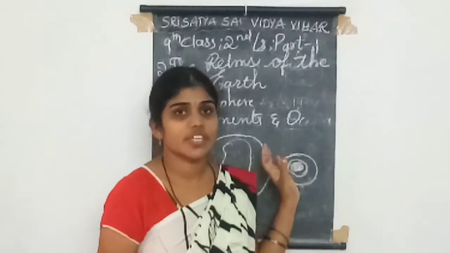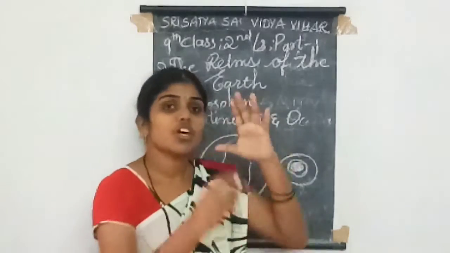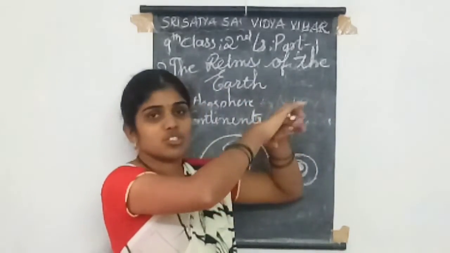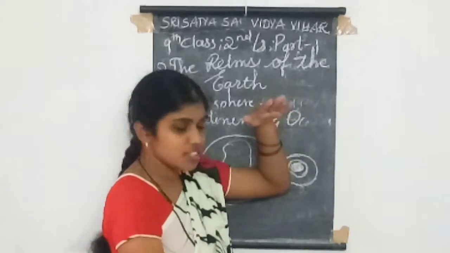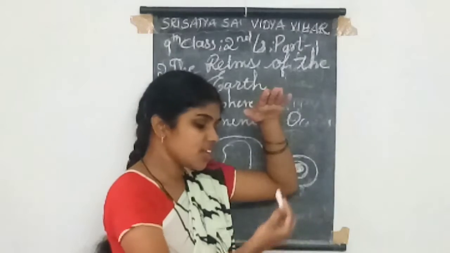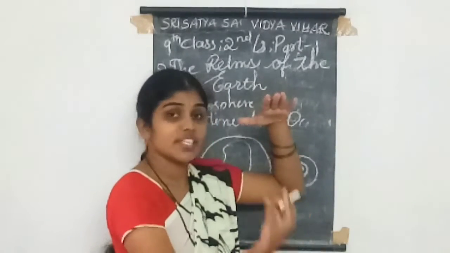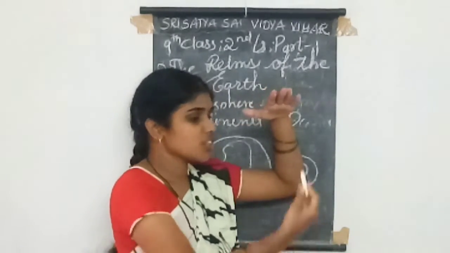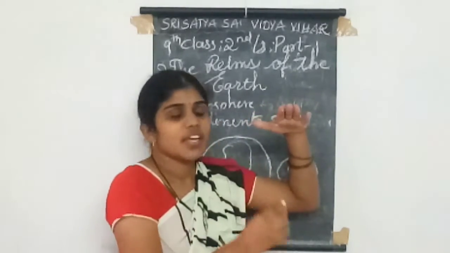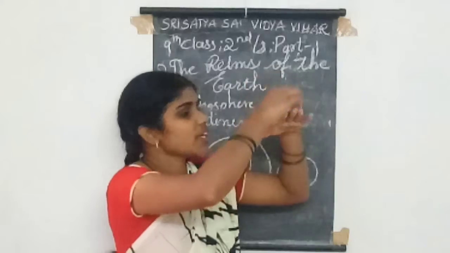Think that this is the crust of the earth and this is the core. The core and the mantle are getting more and more hot, and then it affects the crust.